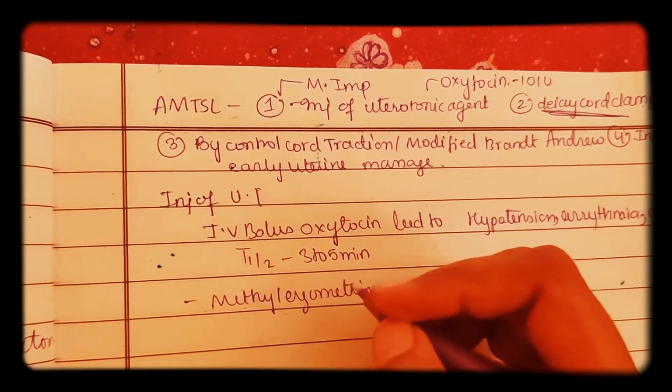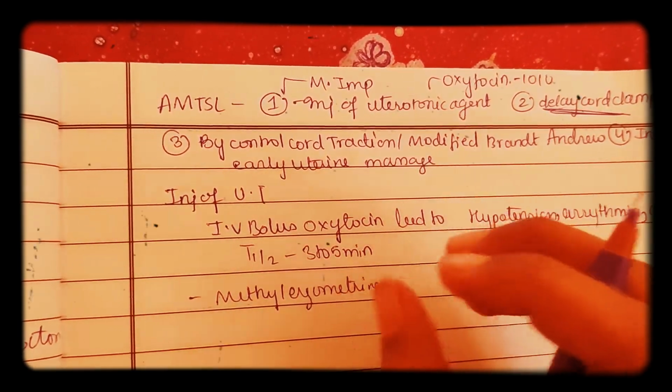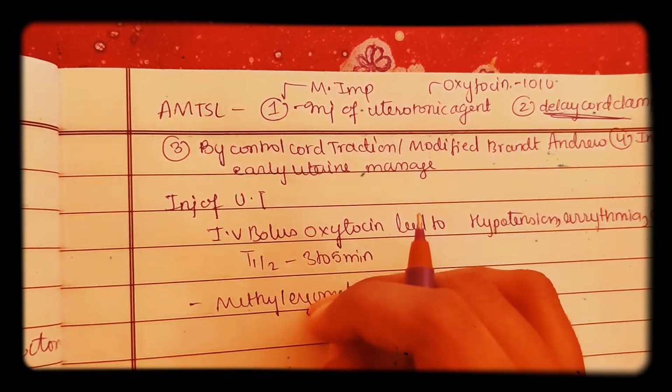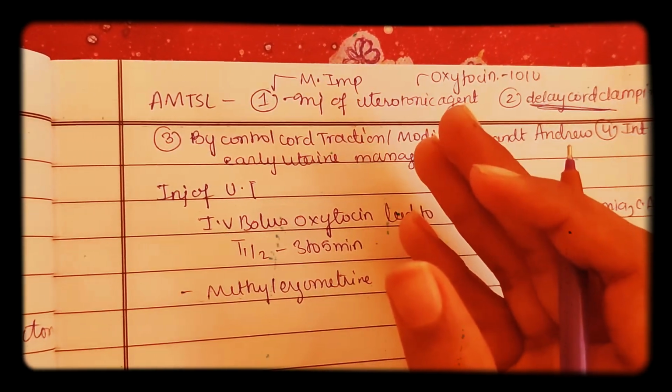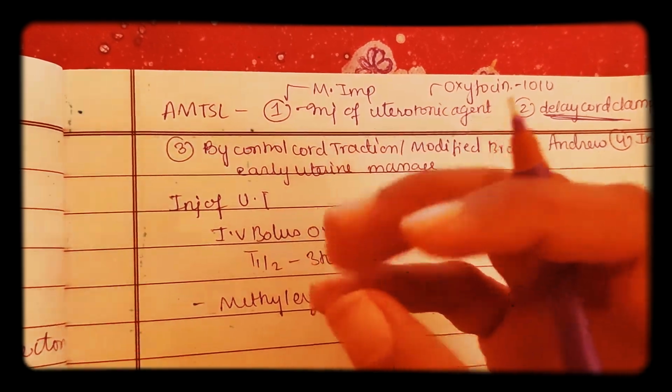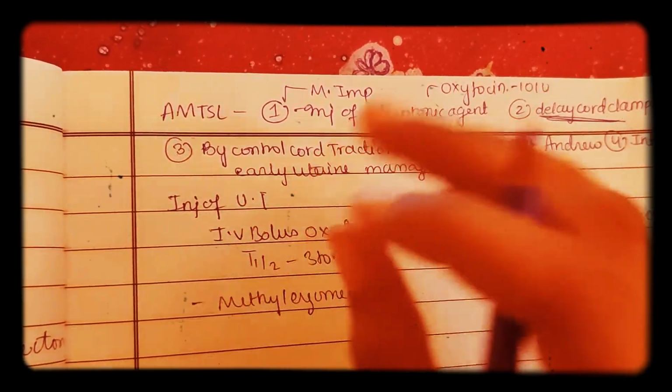Okay, it is phototoxic, hence available in brown colored ampules, and the contraindications are: after delivery of the first twin you should not use, in organic heart disease you should not use, in preeclampsia don't use, in eclampsia don't use, in Rh incompatibility don't use.